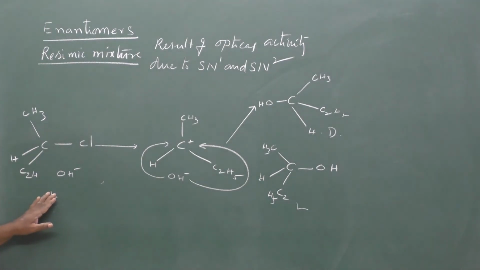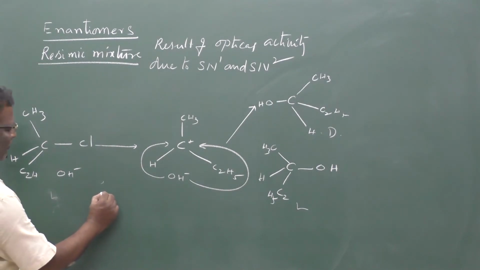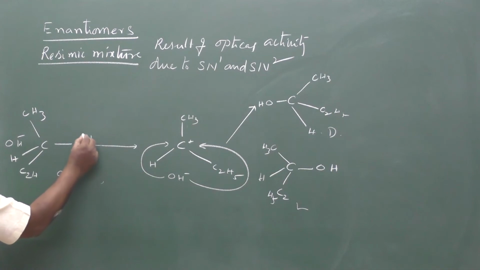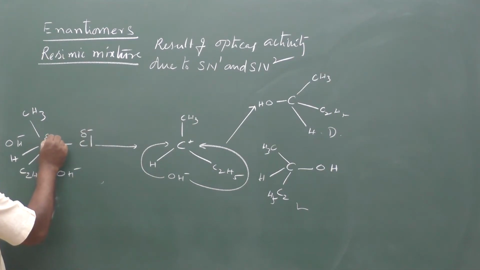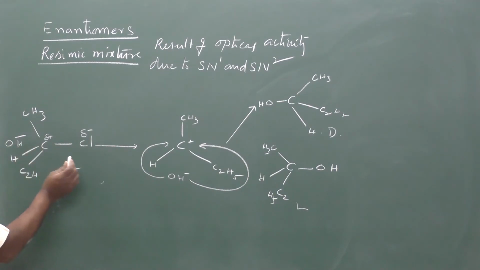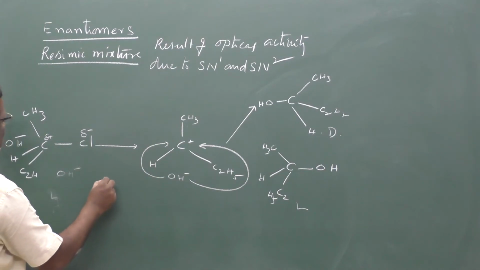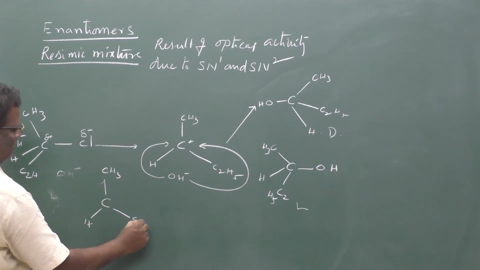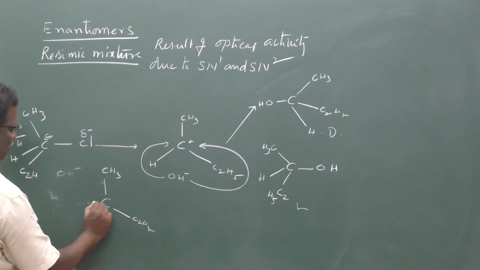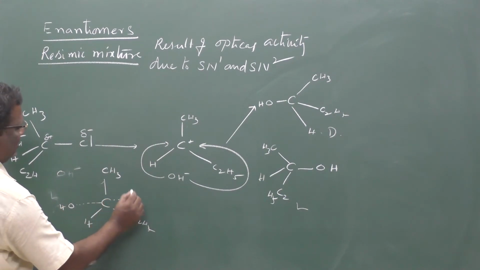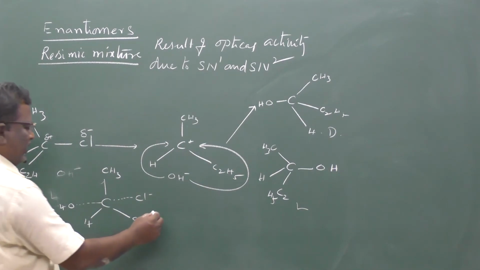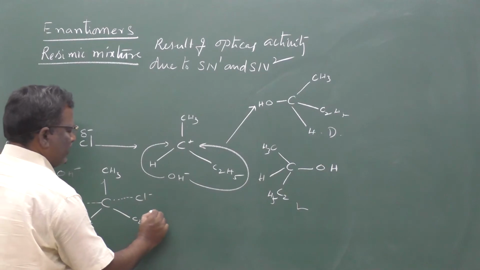In the same case, if the SN2 mechanism takes place, the nucleophile will attack from the back side only, because this carbon is delta positive and this is delta minus. So automatically OH minus, the nucleophile, will attack from this side and form a transition complex which is unstable, and automatically this bond will be weakened and this bond will be strong.